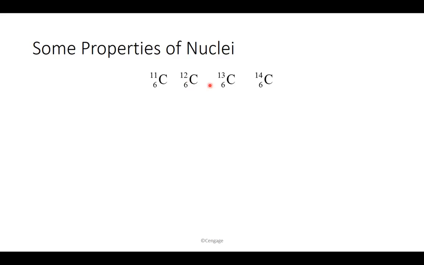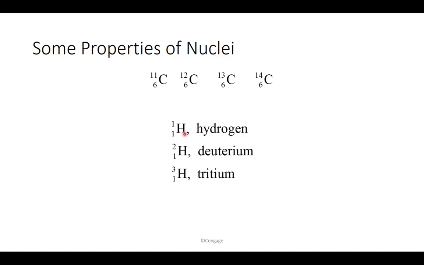Or even hydrogen. Hydrogen, which is the smallest nucleus or element, actually has some isotopes of its own. If you look at the regular hydrogen, which has 1 proton and no neutron, it's what we call hydrogen. But then we can have a hydrogen with 1 neutron. So it's still 1 proton, but then 1 neutron, and as a result the mass number is going to be 1 plus 1, which is 2.